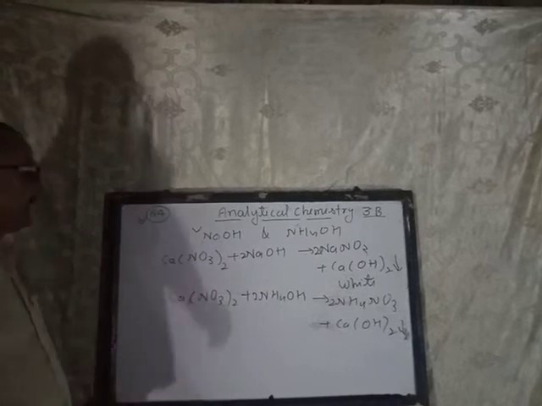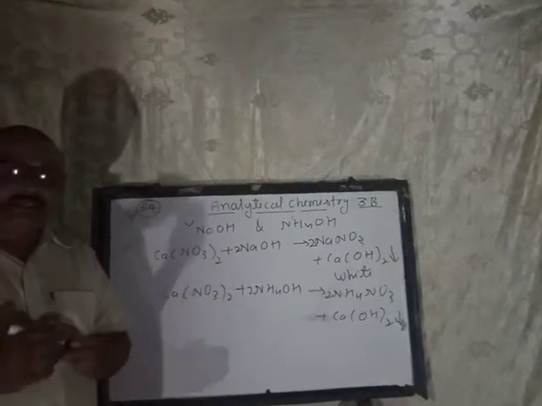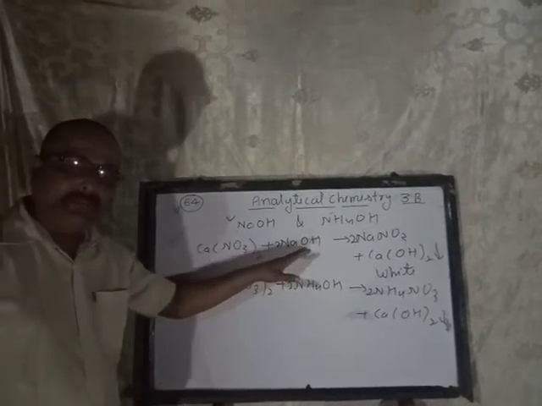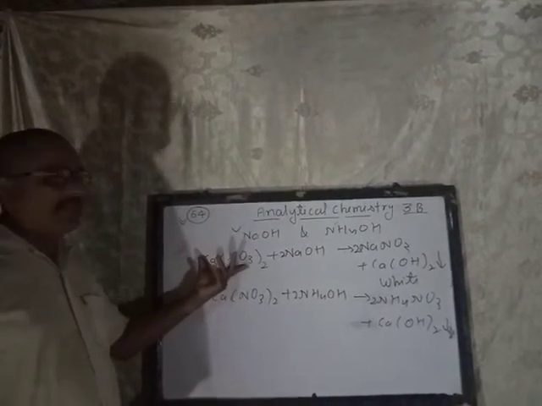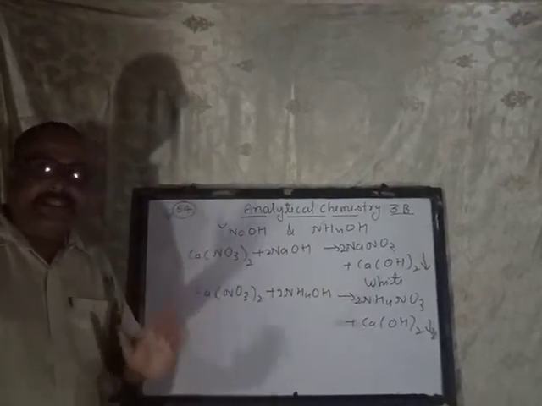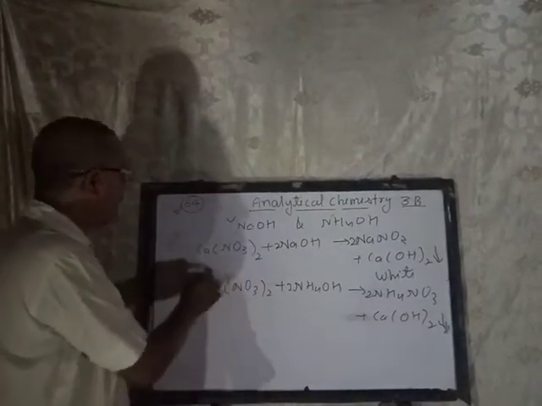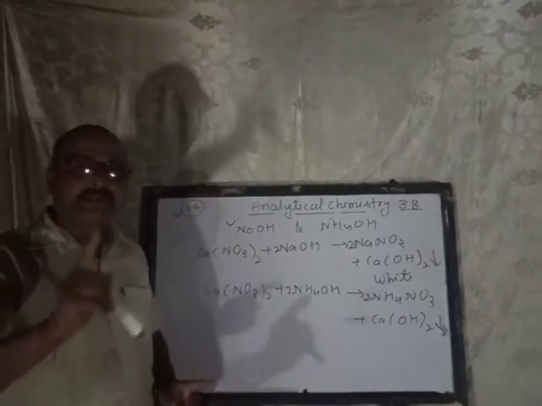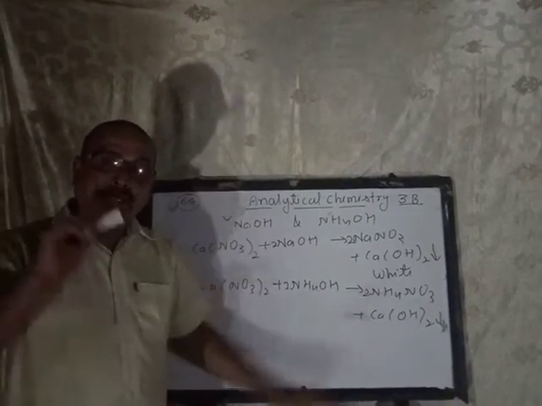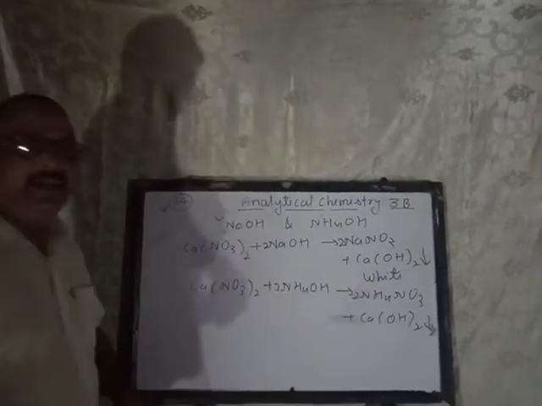The first question is how questions will come in the board exam. First question: what happens, only give the reaction. What happens when sodium hydroxide is added dropwise or in excess to calcium nitrate? Your answer, you have to write the complete reaction. If observation is asked, what is observed when sodium hydroxide or ammonium hydroxide is added to calcium nitrate solution, your observation will be that it gives a white precipitate of calcium hydroxide. Only that will be your answer.